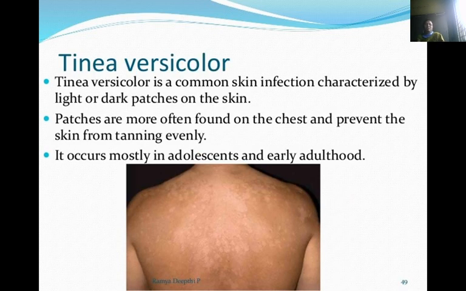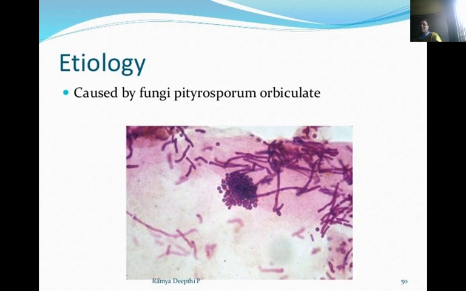Tinea versicolor. Tinea versicolor is a common skin infection characterized by light or dark patches on the skin. Patches are more often found on the chest and prevent the skin from tanning evenly. It occurs mostly in adults and in early childhood.